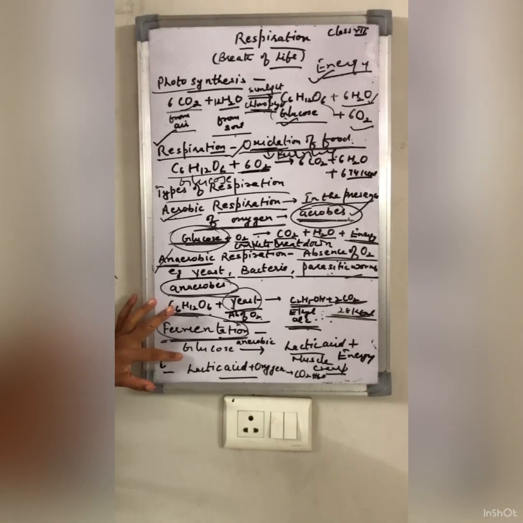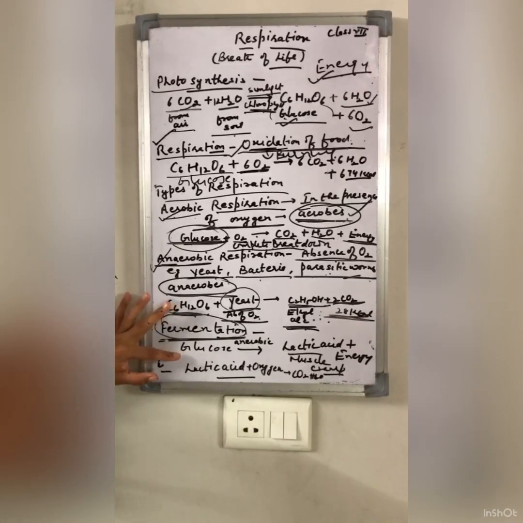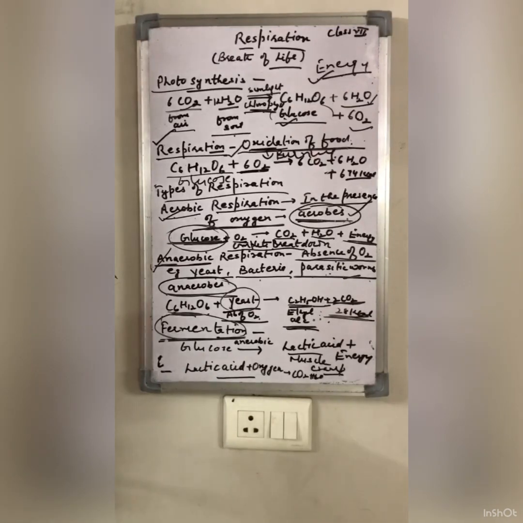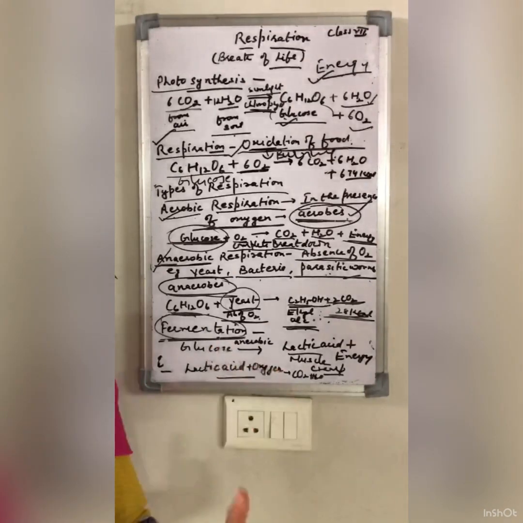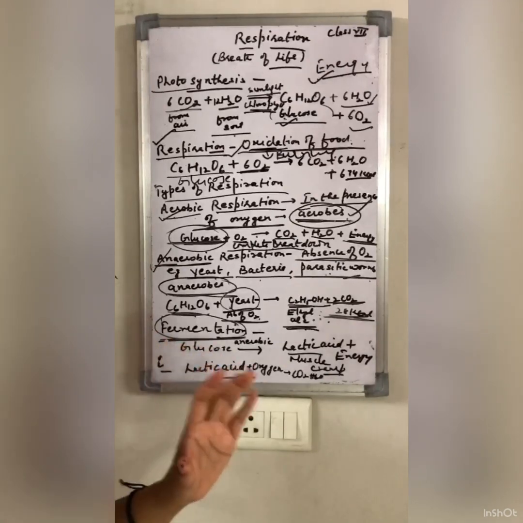Now, during anaerobic respiration in the human being, sometimes the human also undergoes anaerobic respiration. Simply, I want to take the example: when you go for physical exercise, you go to the gym or you do running, then you breathe fast like this. It means you need more oxygen. But the more amount of oxygen is not present at that time. The oxygen you need is not available.